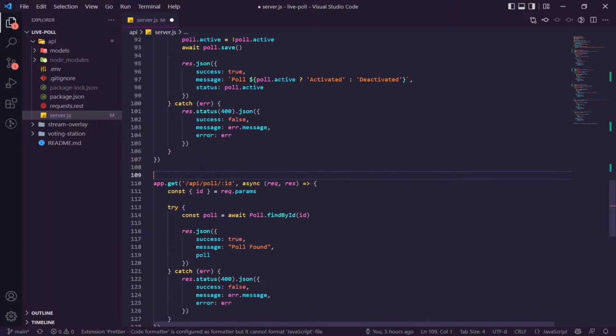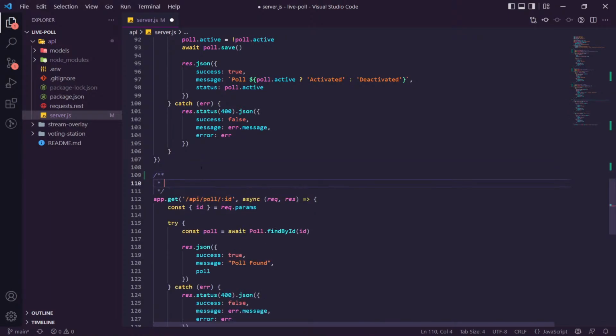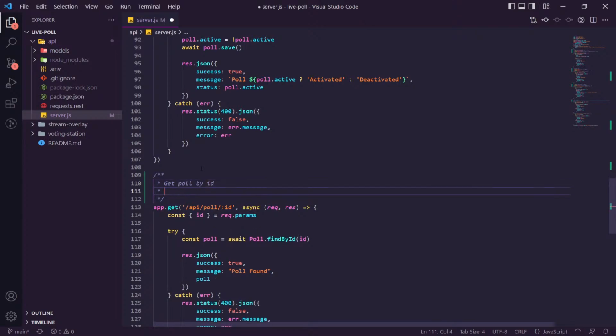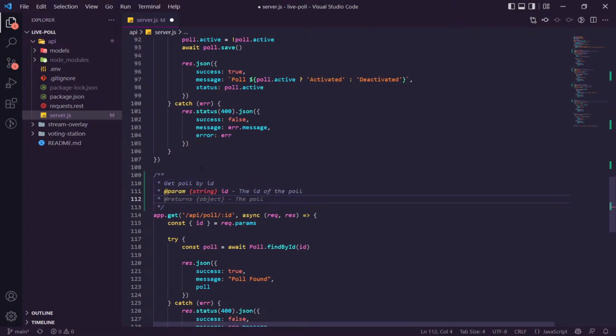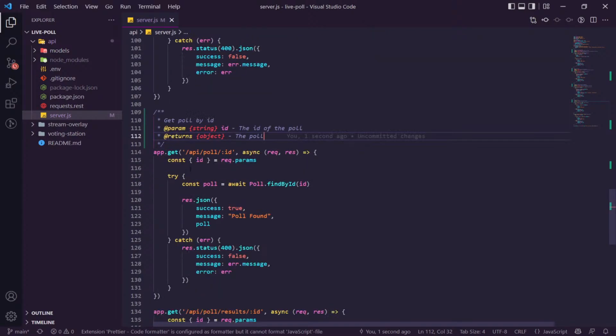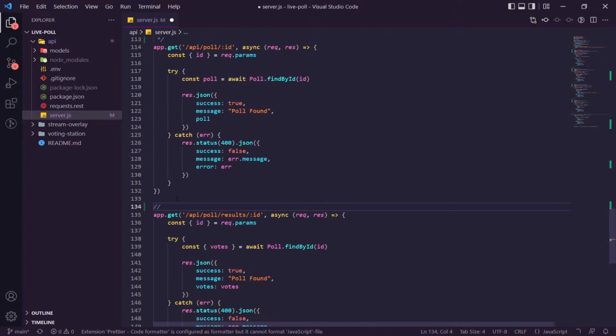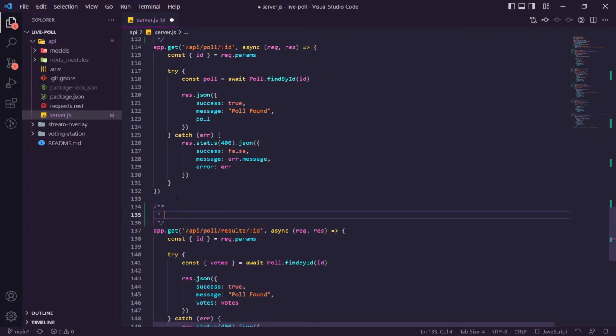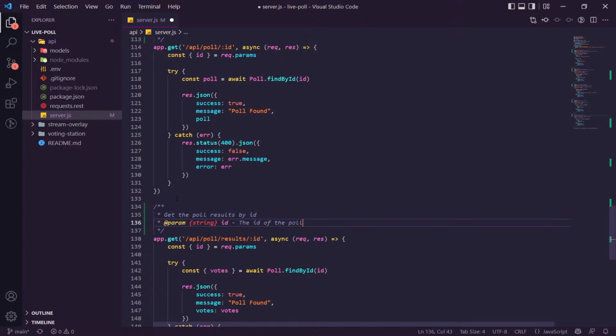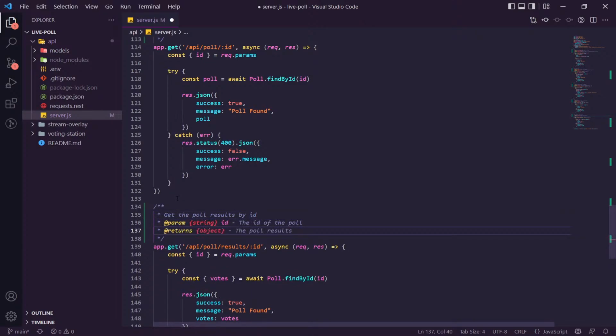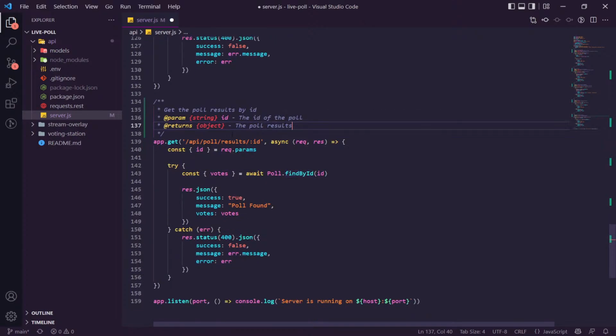Correct. All right. So now this is get poll by ID. ID of the poll, return object the poll. There you go. That's perfect. Cool. We're on that one. Get the poll results by ID. Again, param ID and then object the poll results. Perfect. There we go.